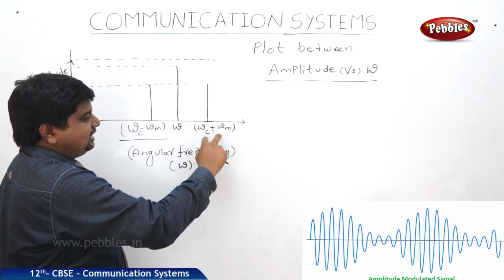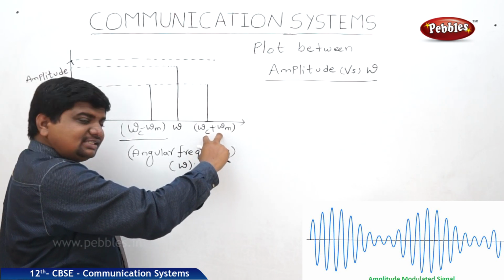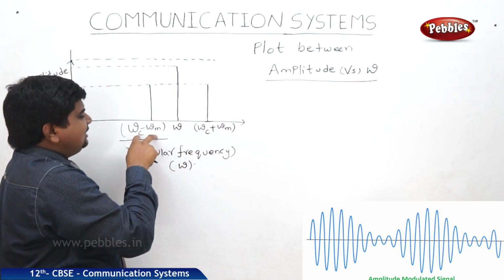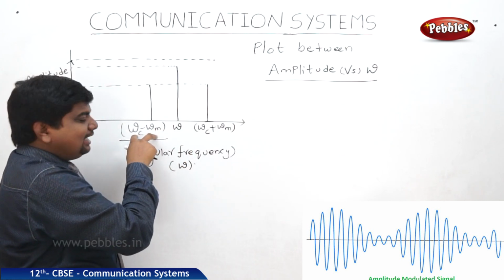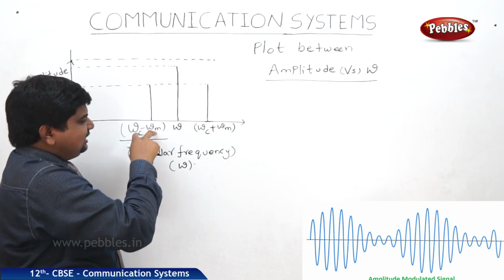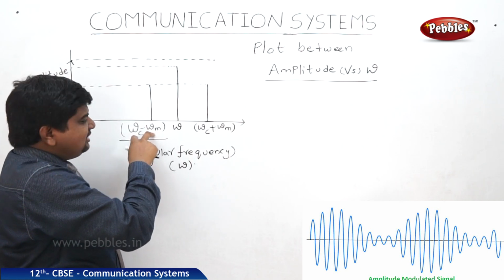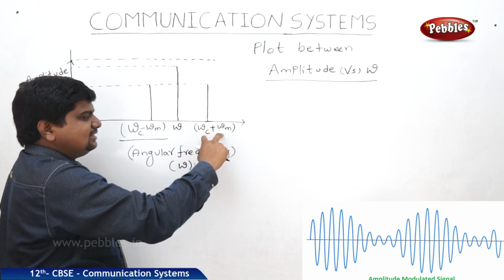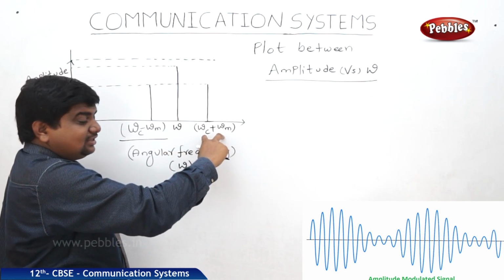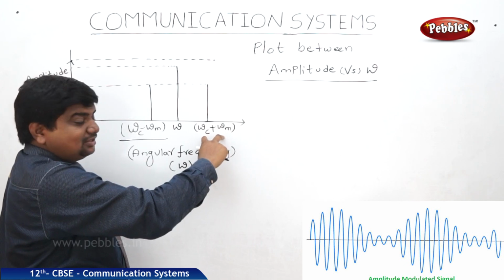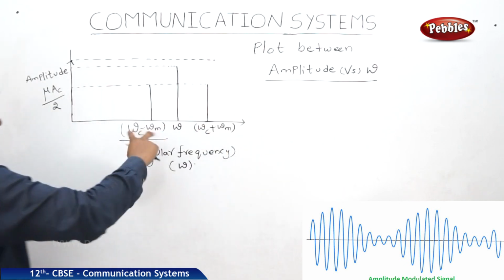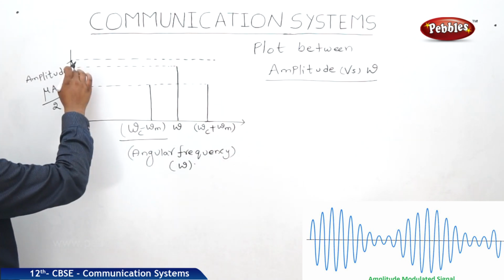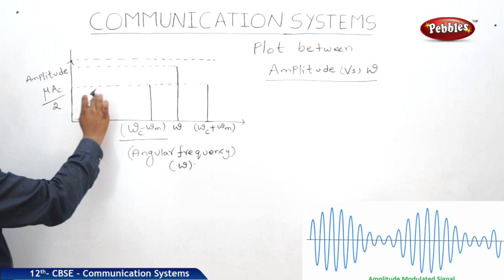This is the frequency of the carrier wave plus the modulated wave. This is the original frequency, and this is the carrier wave frequency minus the modulated wave frequency. It relates to the change in the frequency. This is the frequency which should be added, and this is the original frequency, or the net resultant frequency after the modulation. So for these values, if you plot the graph with respect to the amplitude, we get the values like this, and this is the graph.